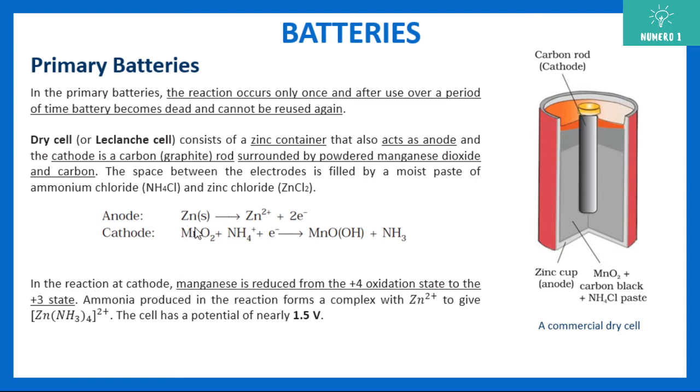If you want to check the oxidation state, O is 2 minus, so the oxidation state of Mn is +4. In the same way here, OH minus has one negative charge and O2 minus has two, so there are three negative charges in total. So Mn goes to the +3 oxidation state. Hence manganese is reduced.